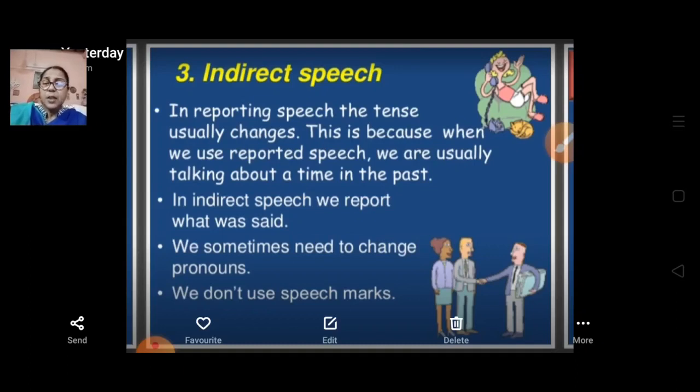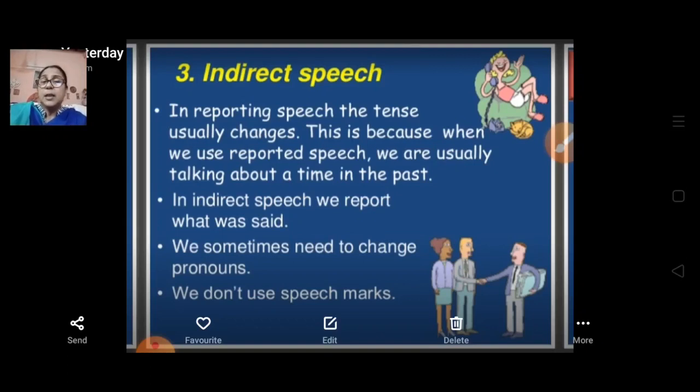Now, there are three things we should always keep in mind. In indirect speech, we report what was said. It is always in the past tense. We sometimes need to change pronouns. Yes, of course, we need to change pronouns also. He becomes him and she becomes her. That type of change we will do. Now, we don't use speech marks.